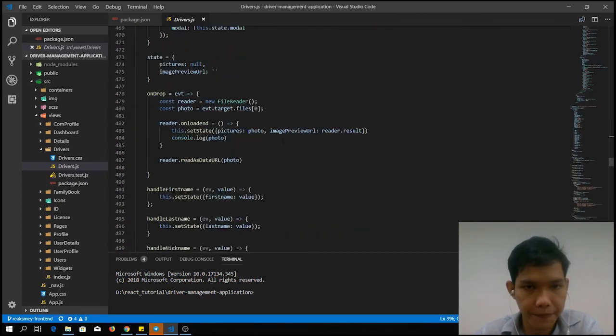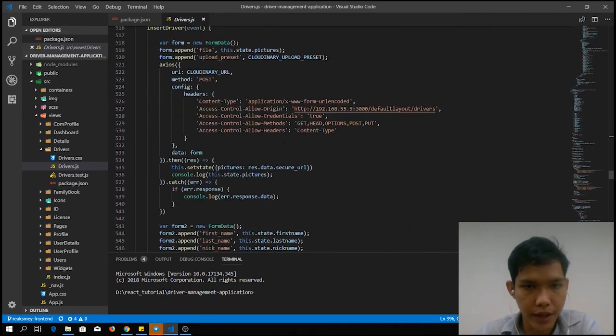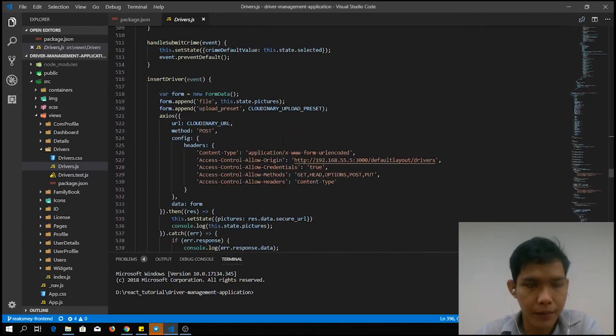When the user uploads the information of drivers, this method is called the insert driver method. It will create a form by taking the picture that they browse and post it to this Cloudinary URL.